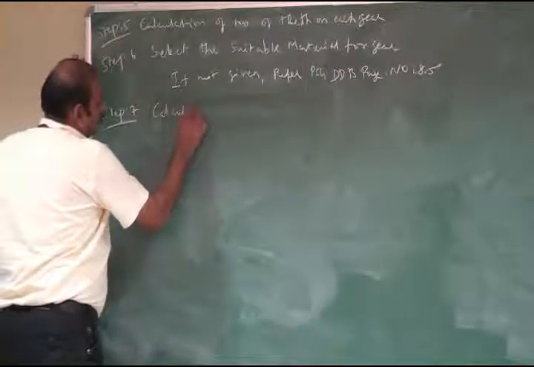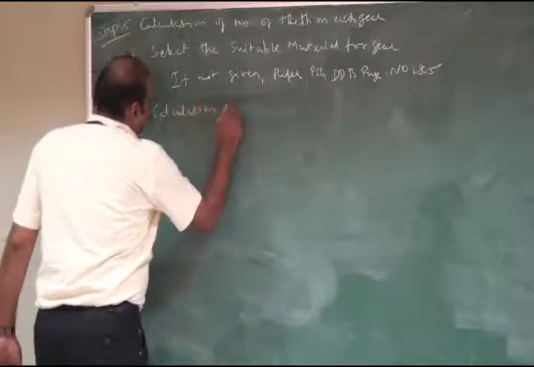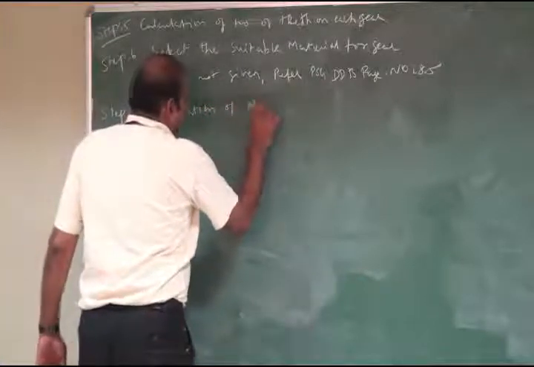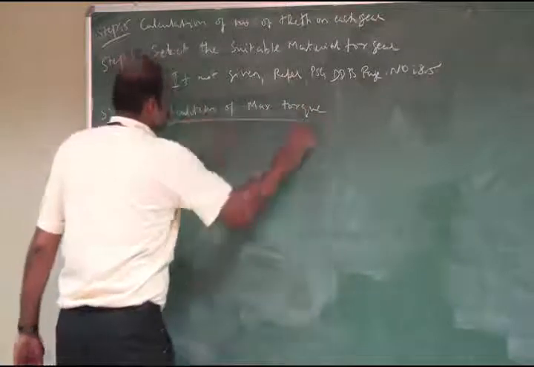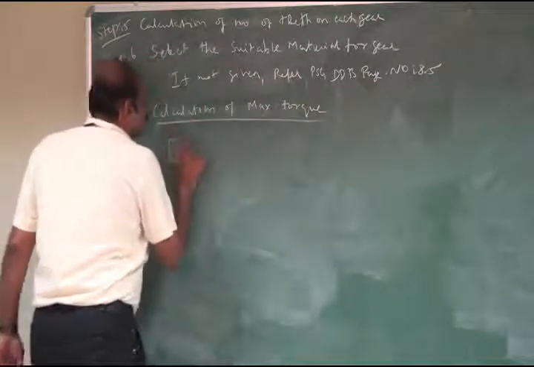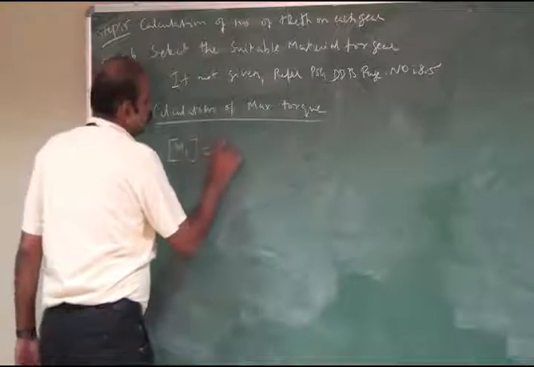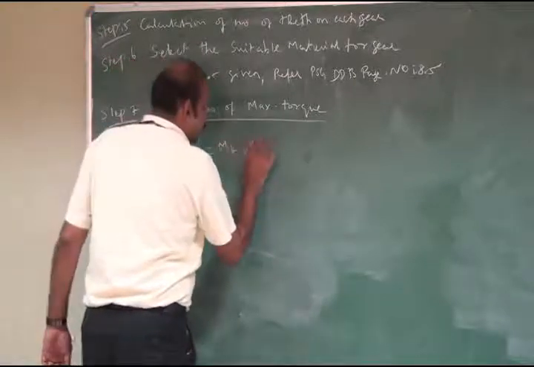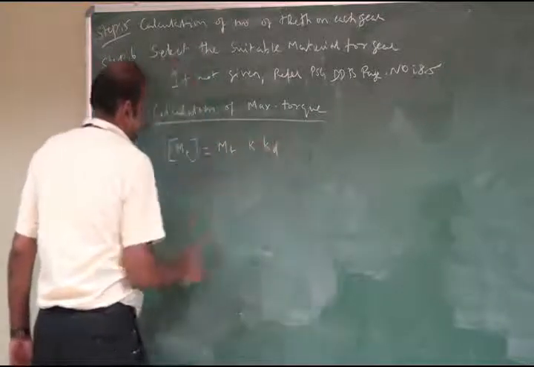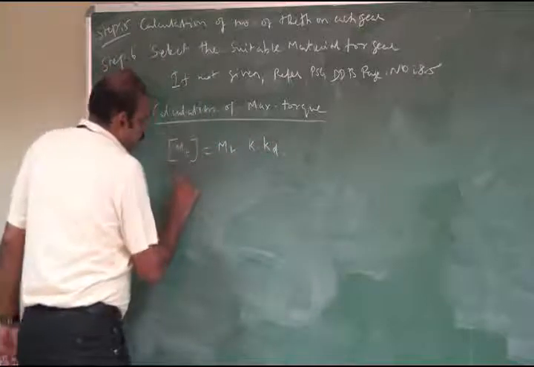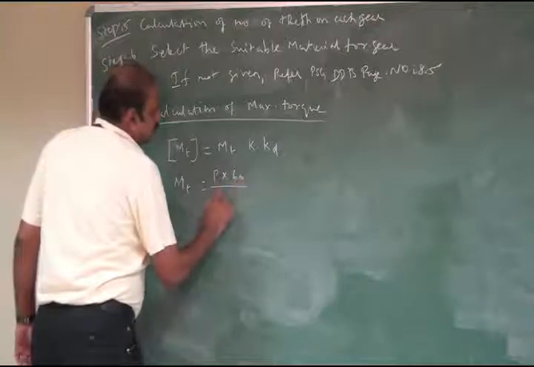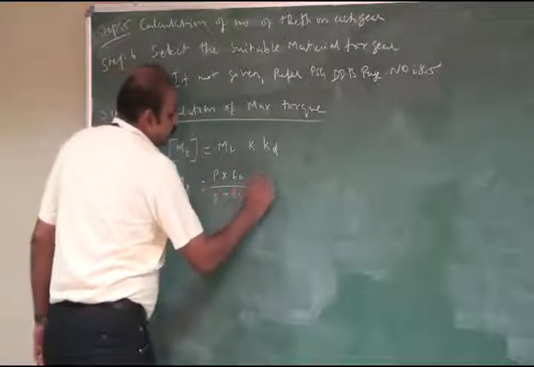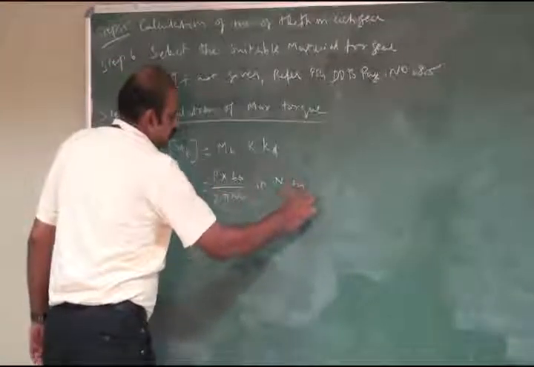Step number 7, calculation of maximum torque. Maximum torque or design torque is equal to torque into K into Kd. Here the torque we have to obtain from power P into 60 divided by 2 pi n in Newton meter.